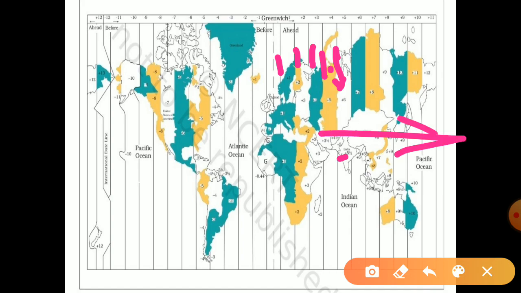Okay, so if we calculate time from here, the time which was there in England, 2 p.m., now it will start increasing towards east. So let's count.